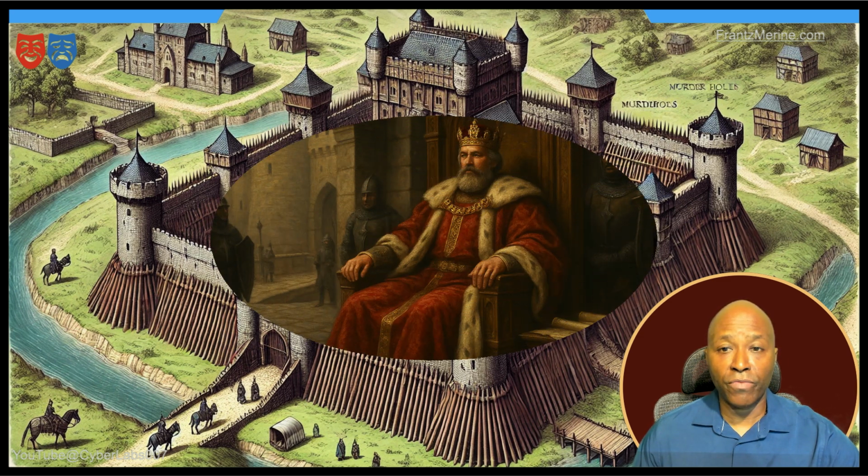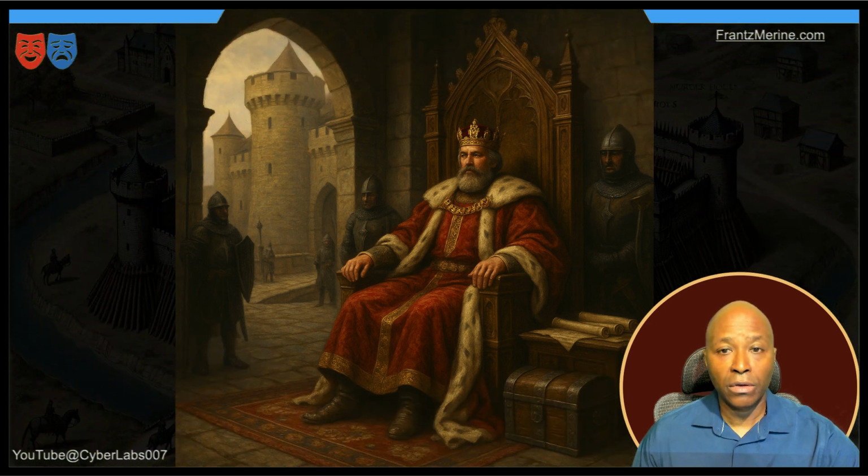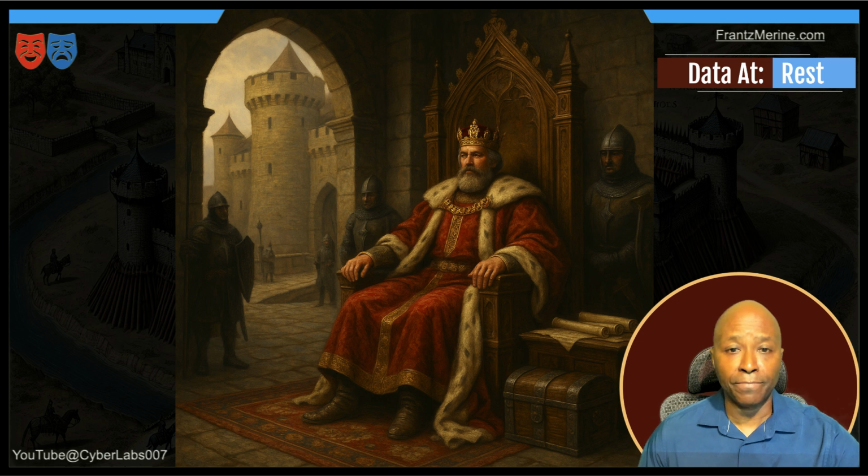Let's begin with data at rest. We have the king at rest, representing data at rest, and this is typically the most secure data state, protected by multiple layers of defense. These include strong encryption, access controls, and the castle's many security features like guards, locked chambers, and perimeter walls. Our metaphor for defense in depth.